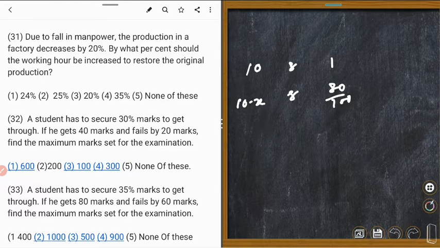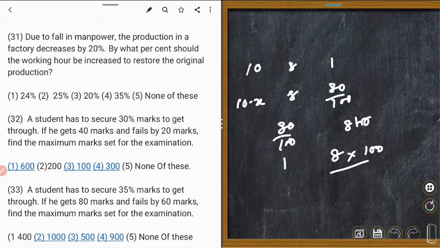So how many more hours do we have to utilize in order to have the original production? 8 upon 100 part is done in 8 hours. Therefore, full work will be done in 8 into 100 upon 8, that is 10 hours. That means 10 hours is necessary to make up the decrease.